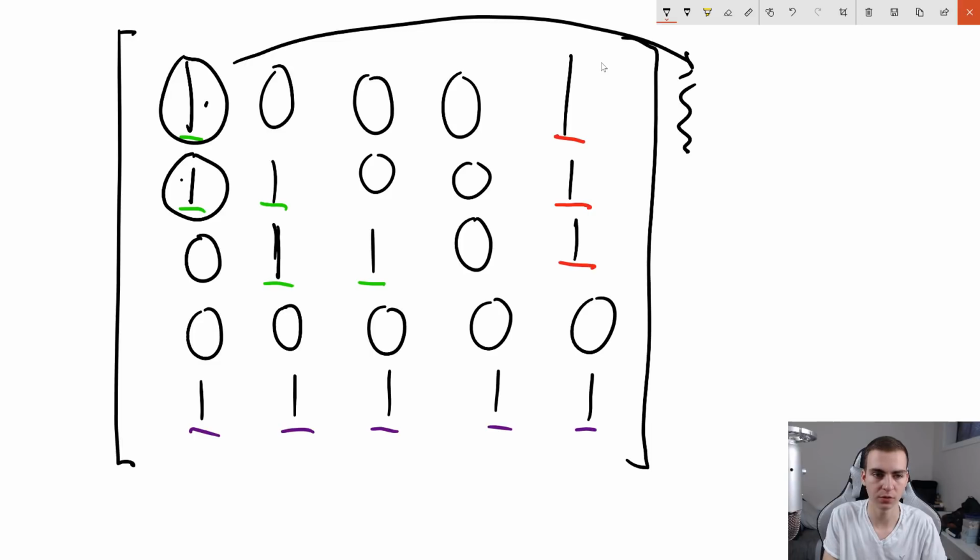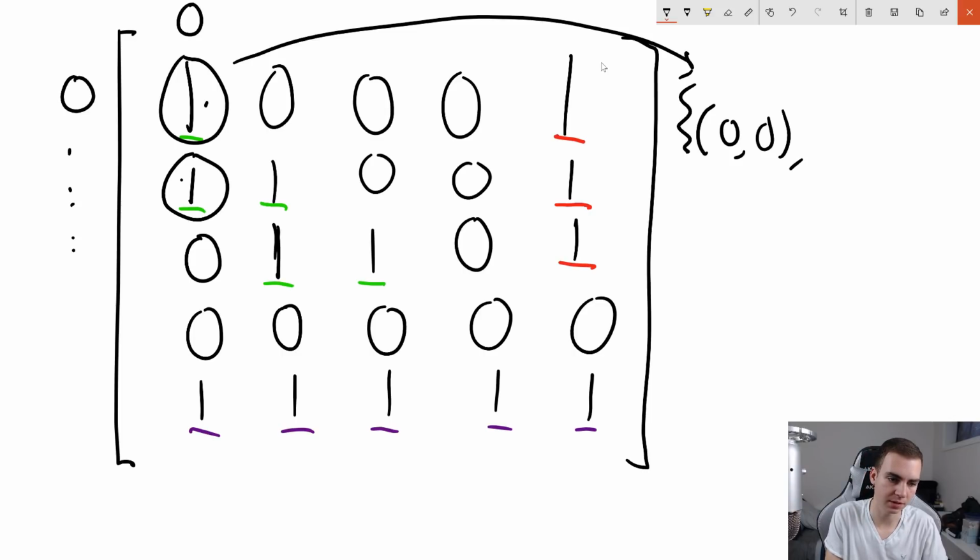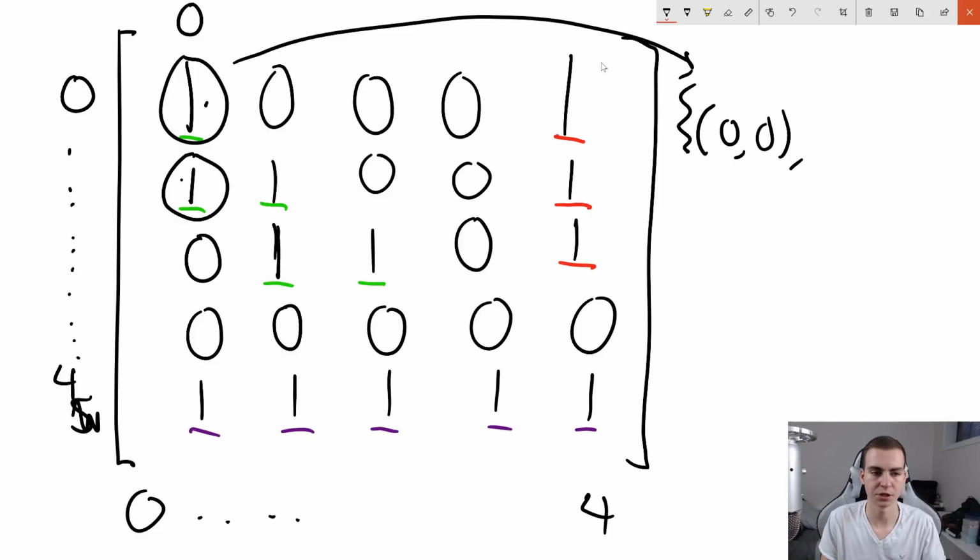So I'm going to say, okay, I've looked at this 1. What position is it? 0, 0, because that's the position in the matrix, right? So we say that's 0, and then dot, dot, dot. That should be 1, 2, 3, 4, 5. And then 1, 2, 3, 4. Oh, oops, this should be 4. Okay, so we'll say that goes to 4, and we'll do the same thing here to position 4. So we'll say that is position 0, 0. So we mark that, we say we've seen that 1 already. Now, same thing with the 1.